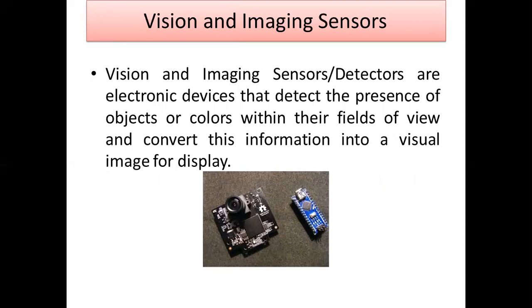This is a vision and imaging sensor. This is the diagram, a snapshot of the vision and imaging sensor. This is the physical appearance. By using this sensor, it is possible for you to detect the presence of an object or its color. What is the color of the object? You analyze that by using this sensor, and the sensed value can be given as input to the microcontroller.